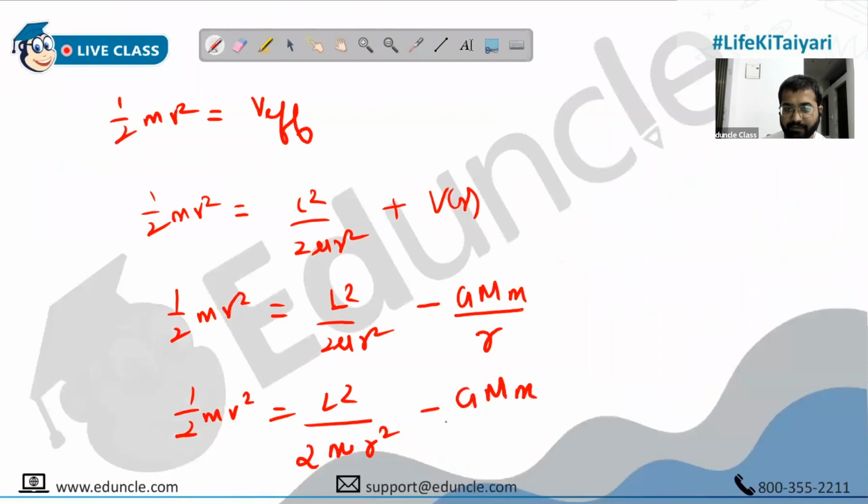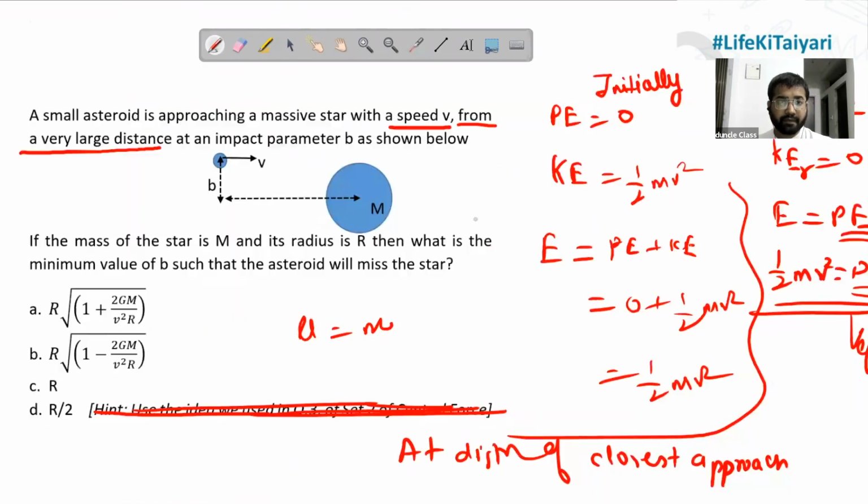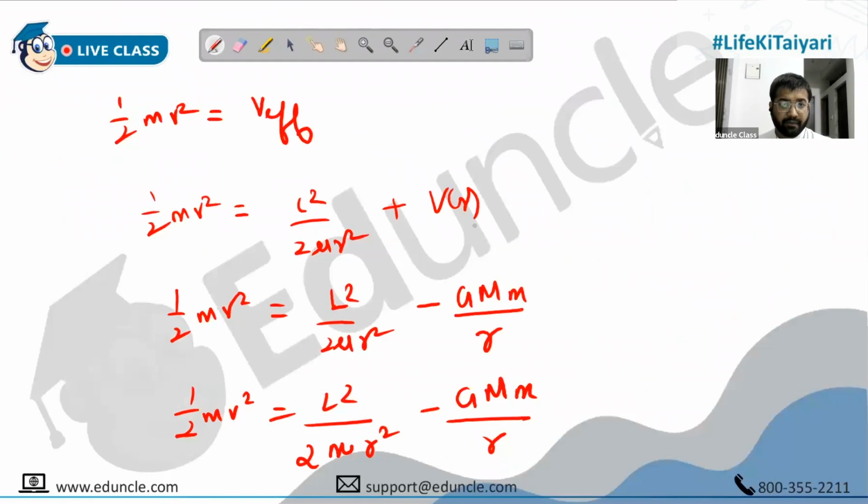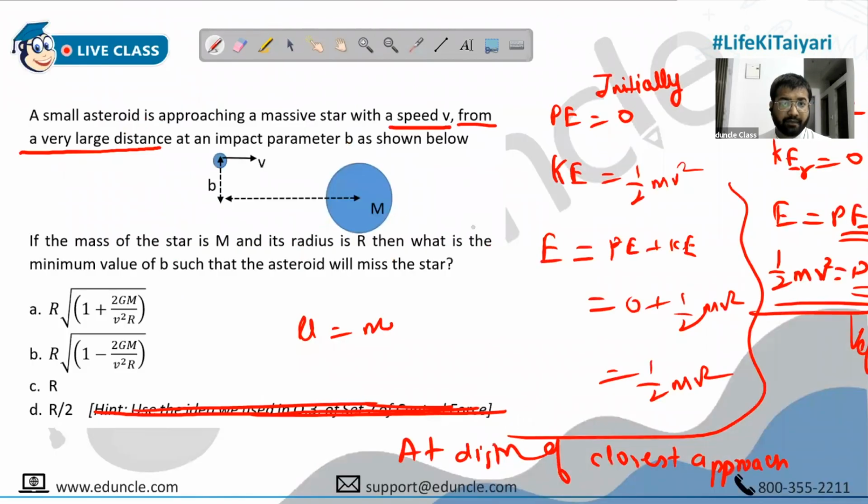So this is just a simple question. Ask. If I would have done this problem, I would have just used the concept of gravitation. How can I differentiate whether I have to use V effective or just the V of gravitation? Because there only the last term would come. If I were solving it, I would equate GMm by r to half mv square and I would have come back. I would have never thought about including L square by 2 mu r square, V effective. No, that's the thing.